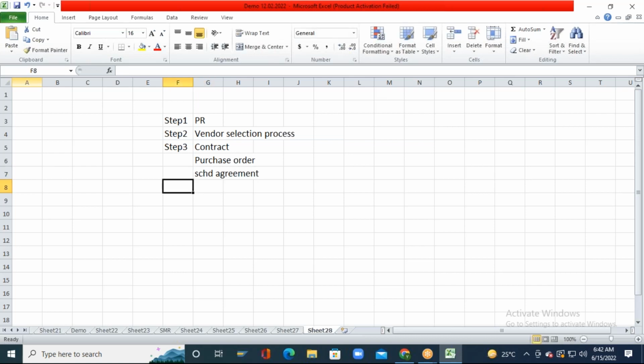Okay, then the next step, step number 4, is purchase order monitoring. Purchase order monitoring requires a custom development. Otherwise, you can do the purchase order monitoring manually by calling the vendors via phone, etc. Then step number 5 is the goods receipt process.